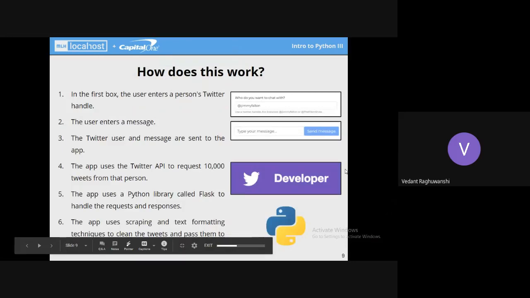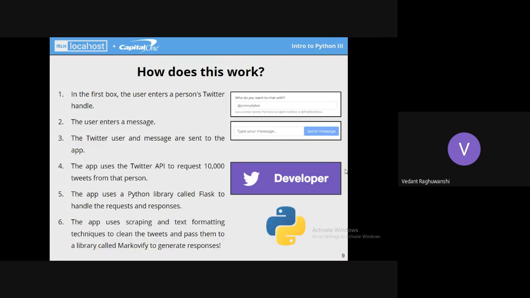If you would have followed, you would have seen a chatbot type application in which there is a text box for entering messages by our side, and a text box for entering the ID or handle of any Twitter account. I'll explain how the application goes on. As it is written here, in the first text box we will write the handle of any account with whom we want to chat, and then in the bottom text box we'll be entering a message.